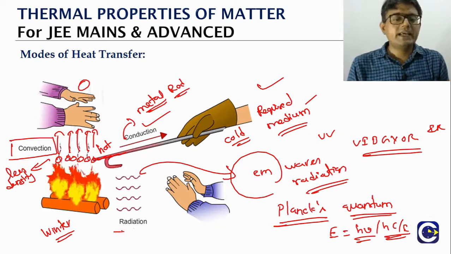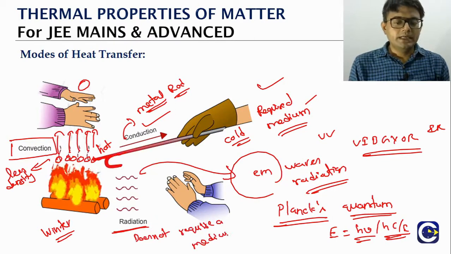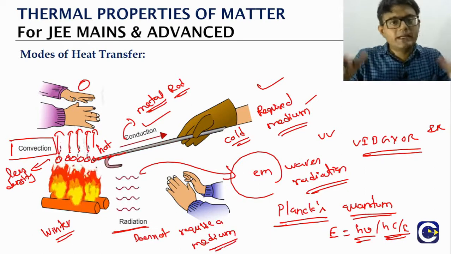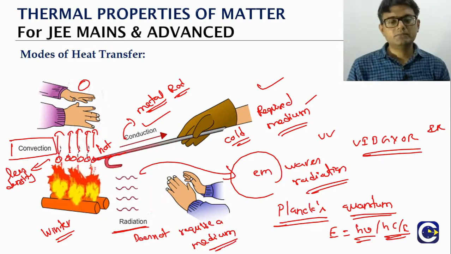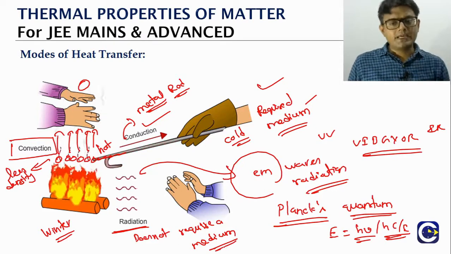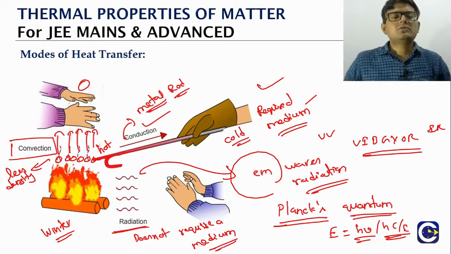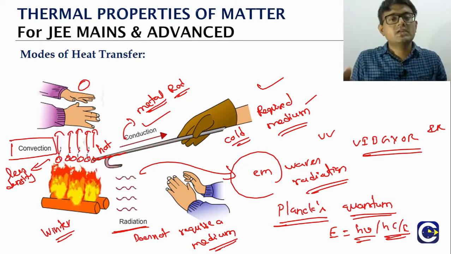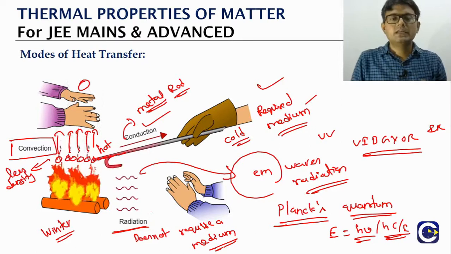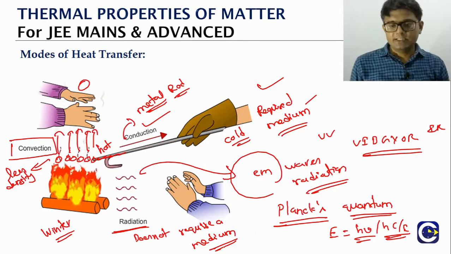That is the reason why radiation does not require a medium. I mean, it can travel through a medium also, but as such it does not require one. Some waves, like sound waves, require a medium for propagation. Electromagnetic waves don't require a medium for propagation. Okay, so this is the story of the three modes of heat transfer: convection, conduction, and radiation.